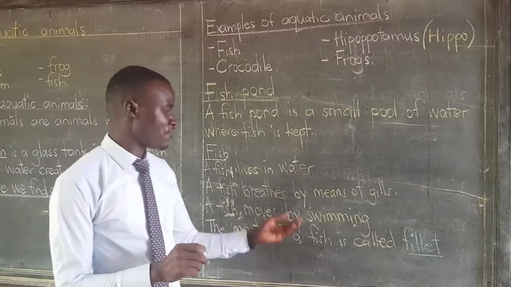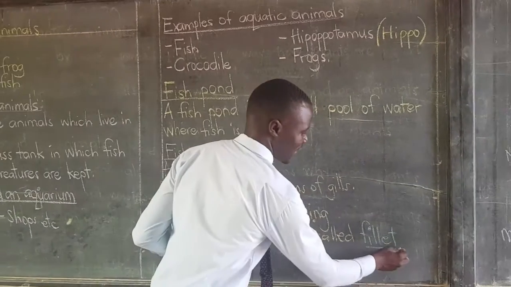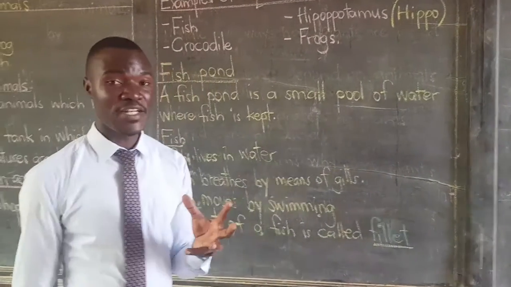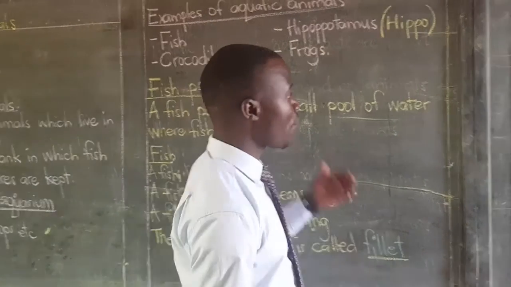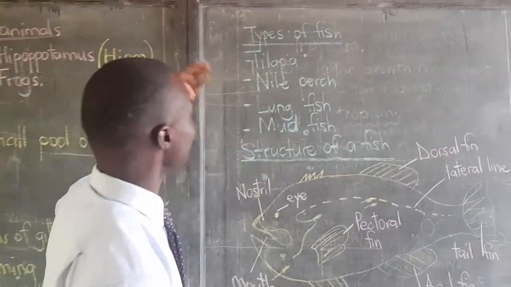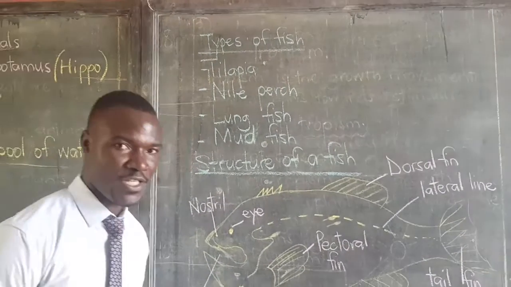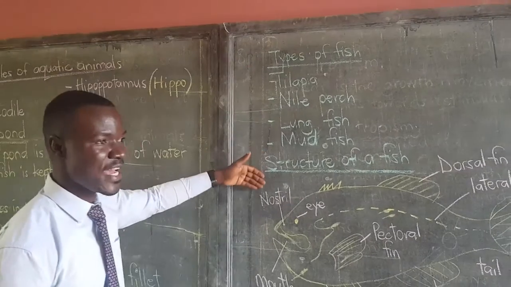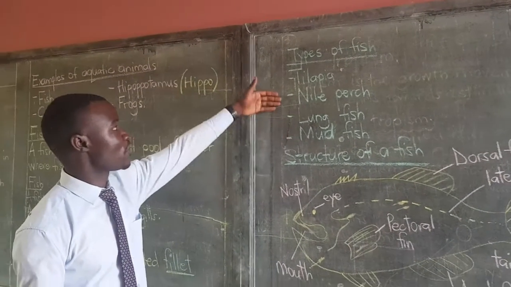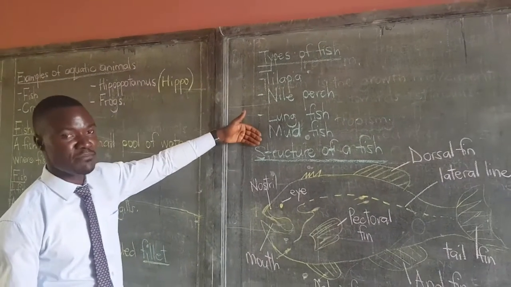The meat of fish is called fillet. It's called fillet. Never forget that. It can come in your examinations. We go ahead to continue and look at the types of fish. I think most of you who enjoy fish must have seen these types of fish before we look at them. You have ever found them on the markets.